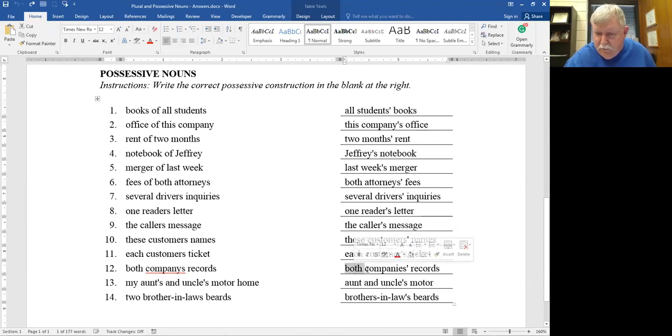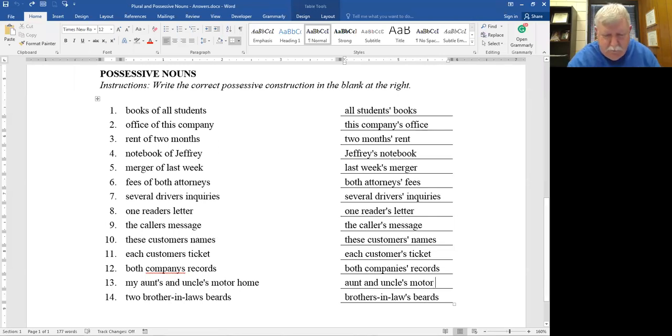Okay, then we have both companies' records. Both telling you it's 2. So companies would be plural. It ends in S, put an apostrophe, then it owns records. So that's good. I'll give you a little set of notes in the chapter notes that talks about what if more than one person owns something. So my aunt and uncle's motorhome. Okay, if they own it together, and I'll have to tell you this or imply it in the sentence somehow. If they own it together, all you need to do is make the last one possessive. So your aunt and your uncle own the motorhome together.